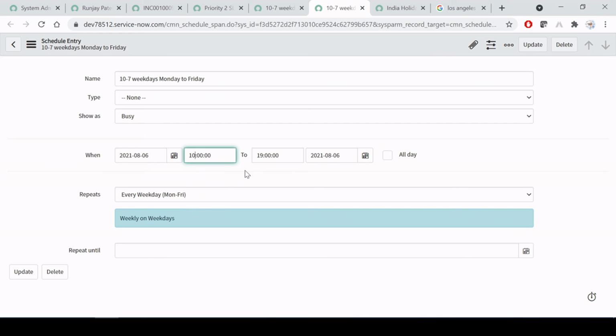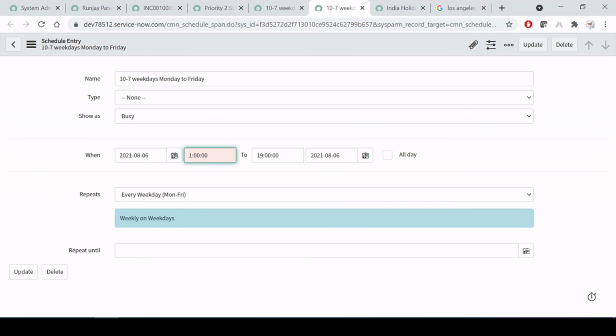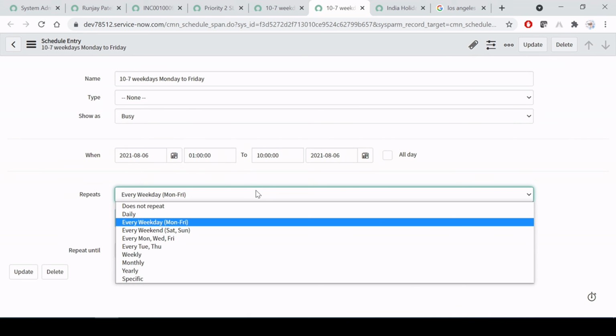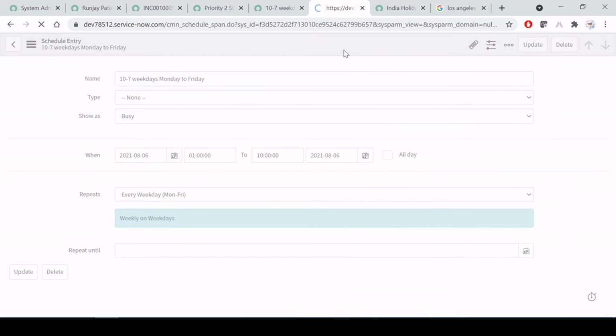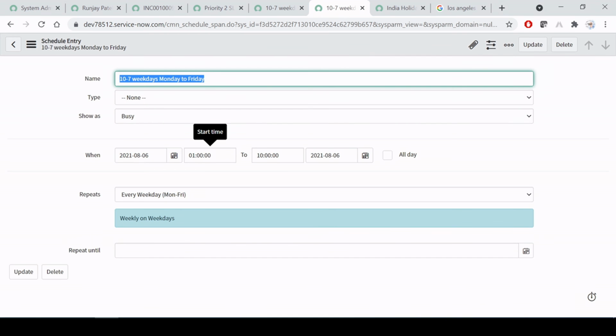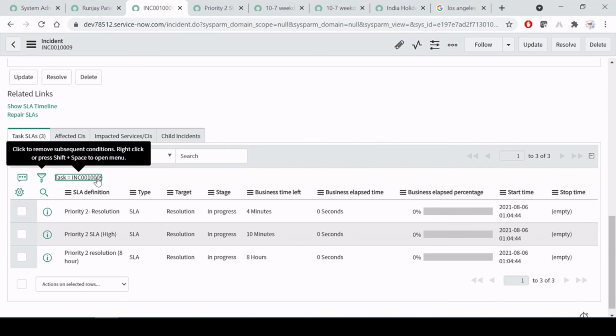So what I'm going to say is it should start from 1 a.m., so 01. Fine, now let me save it and we'll check it again, because we are saying our SLA timing should be 1 a.m. to 10 p.m., right? Now let's check it. This time it should start our SLA.